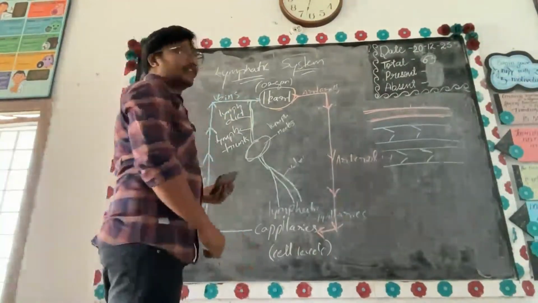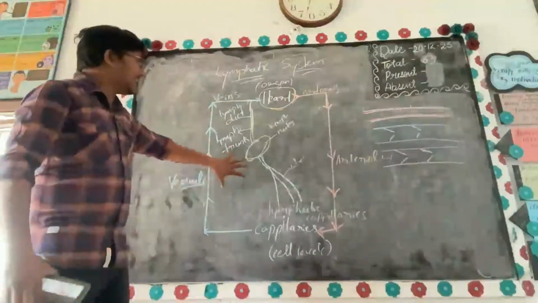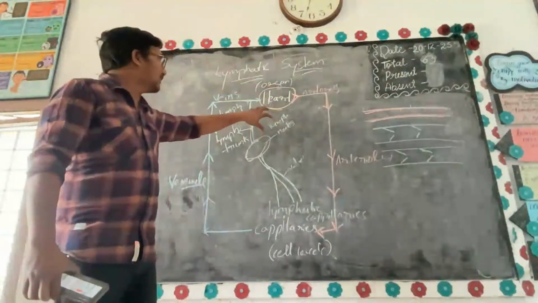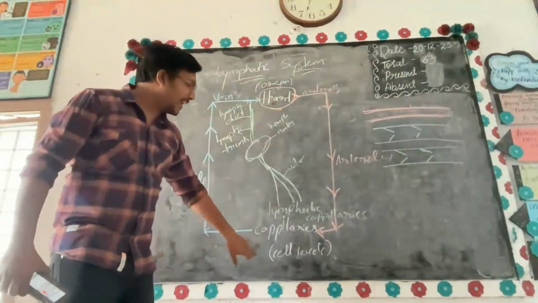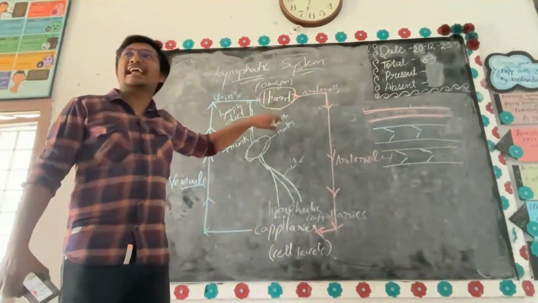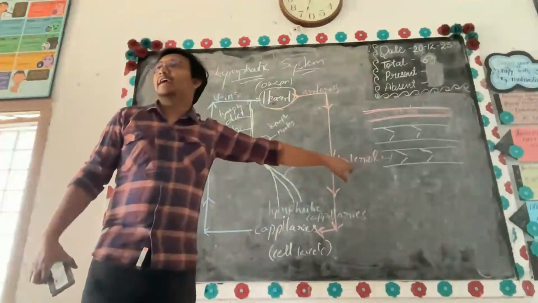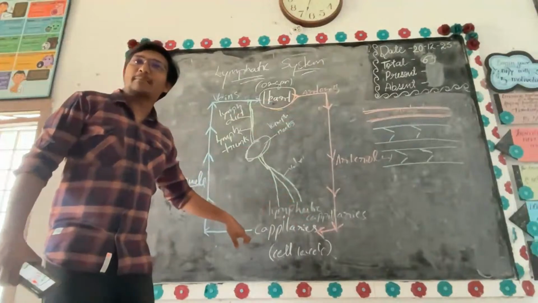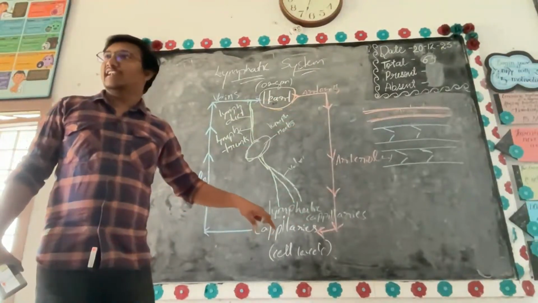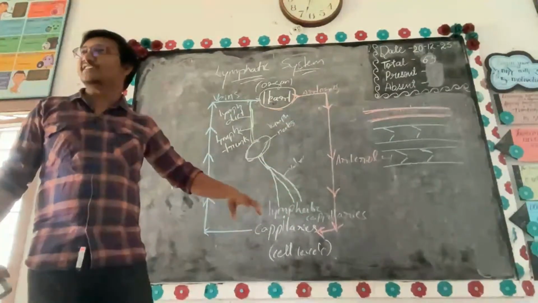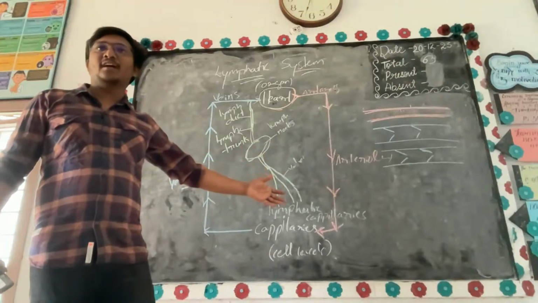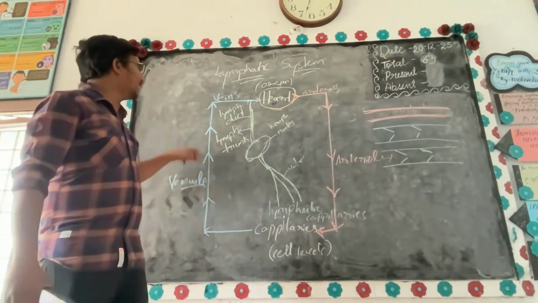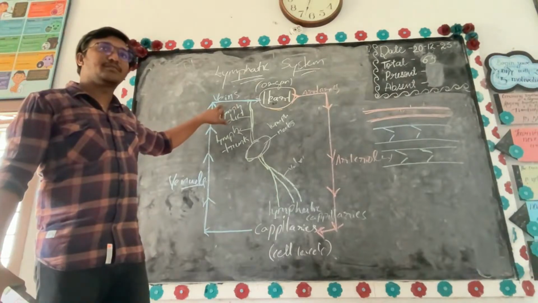Now listen to me carefully. This is the exact picture. Now you see, you have the heart and you have capillaries. The heart and capillaries are supplied by arteries and veins. So arteries bring the blood, capillaries will exchange at the tissue level. Capillaries exchange oxygen and other nutrients, and the blood is deoxygenated and carried back to the heart by veins.